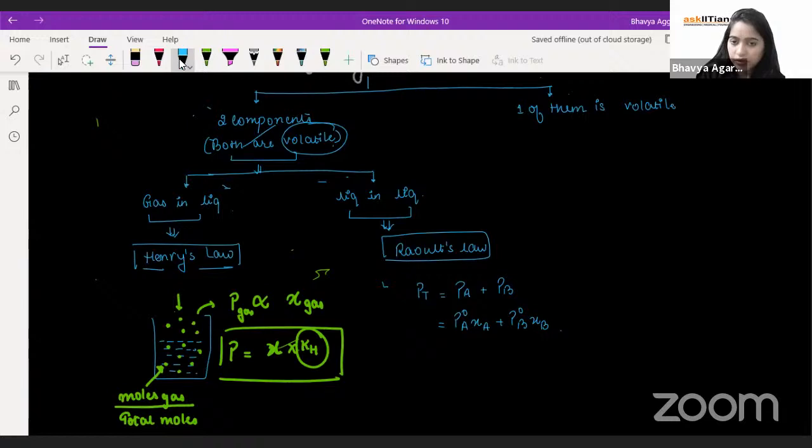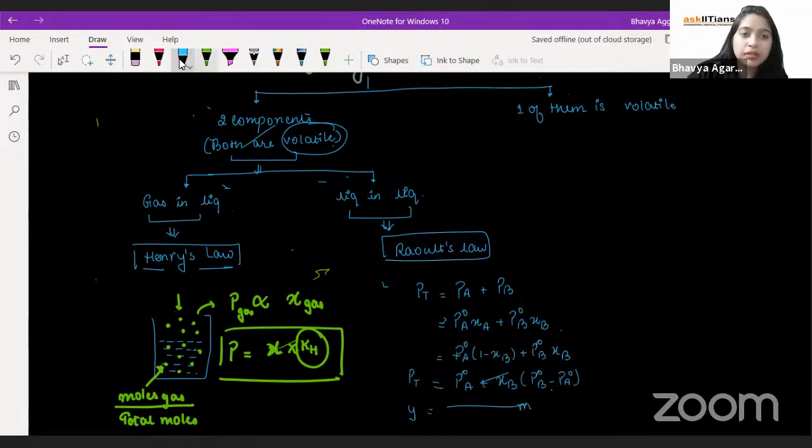Since I can write XA as 1 minus XB, in that case I'll get this equation, which I can definitely compare with y equals mx plus c.